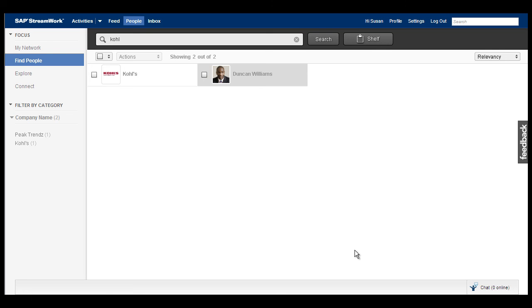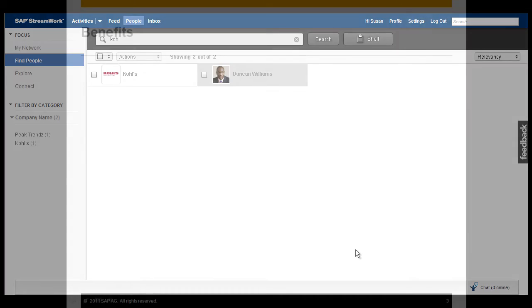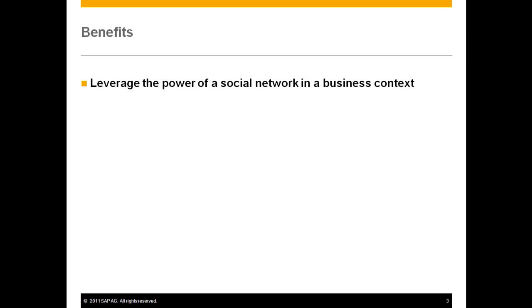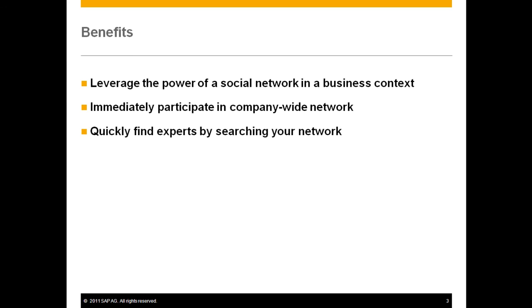Of course, it's worth mentioning that all this comes with the robust security and privacy protection capabilities that you expect from SAP. I hope you've enjoyed learning how you can use the social intelligence features of SAP Streamwork to leverage the power of a social network in a business context, to immediately participate in a company-wide network without inviting or requesting connections, to quickly find experts by searching your network, and to explore connections to learn the best way to be introduced.